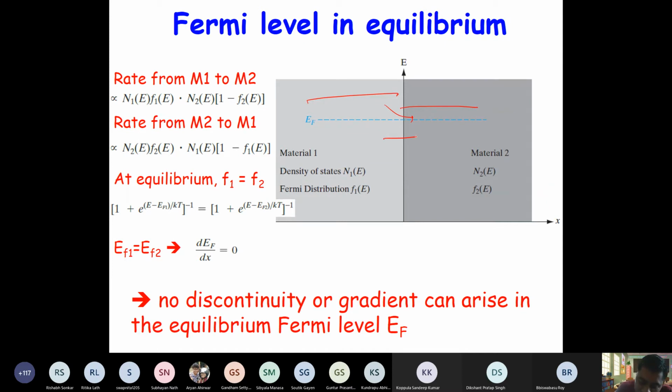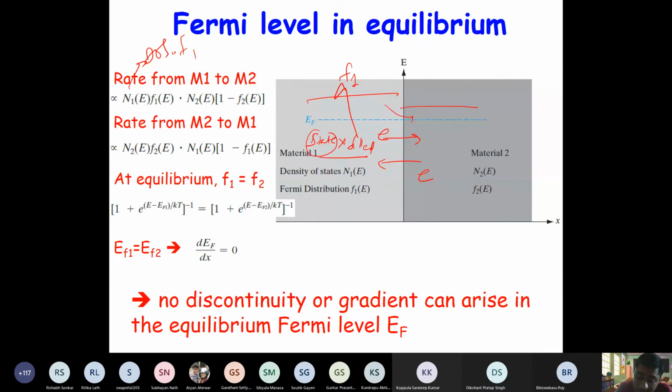That means electrons moving from left to right and electrons moving from right to left will be equal. Now, left to right movement will depend on the states that are filled. States is basically the DOS. So this N1 is the DOS, and F1 is the probability of it getting filled. So DOS times Fermi distribution.